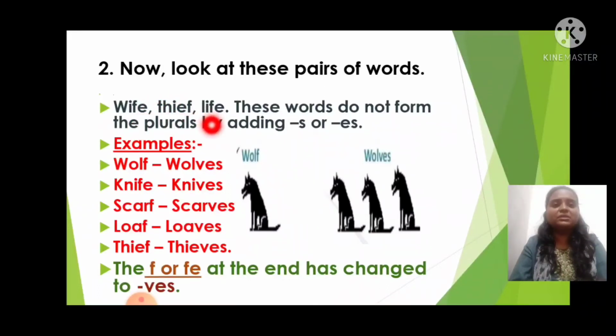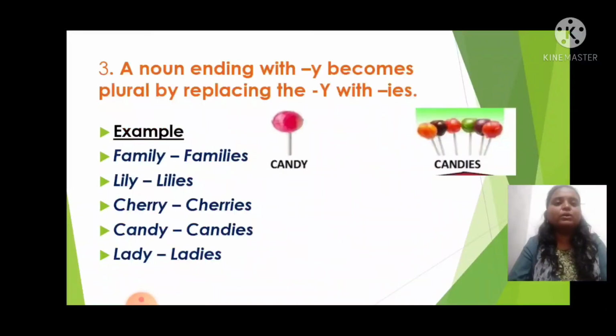Life, lives. So this is another rule we need to follow, where any noun, if it is ending with f or fe, then we have to cut f or fe and add what? Ves. Yes. So this was one rule.